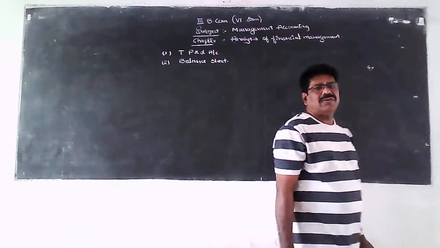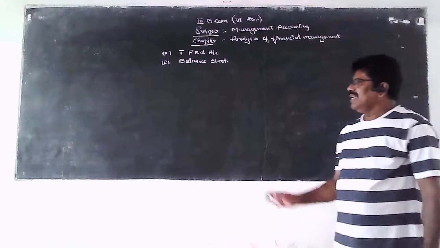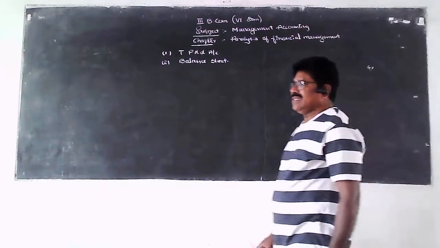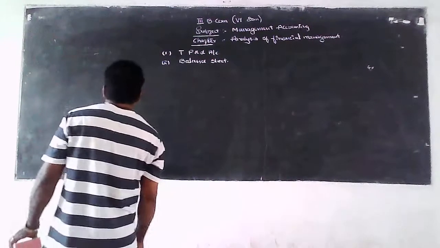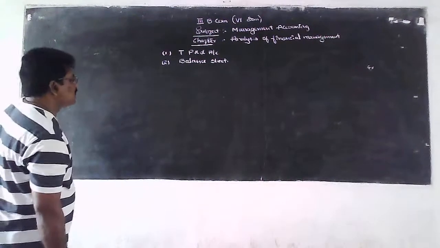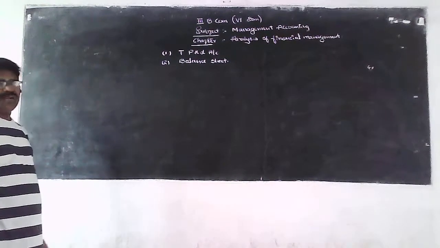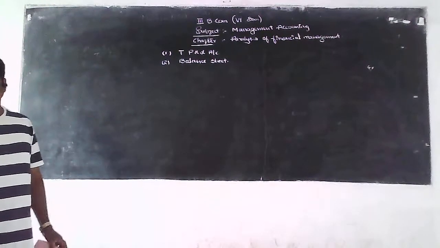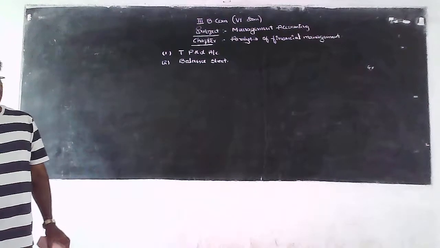First of all, we discuss these two statements and analyze them in a systematic manner. In previous classes, we already learned how to prepare these two statements.